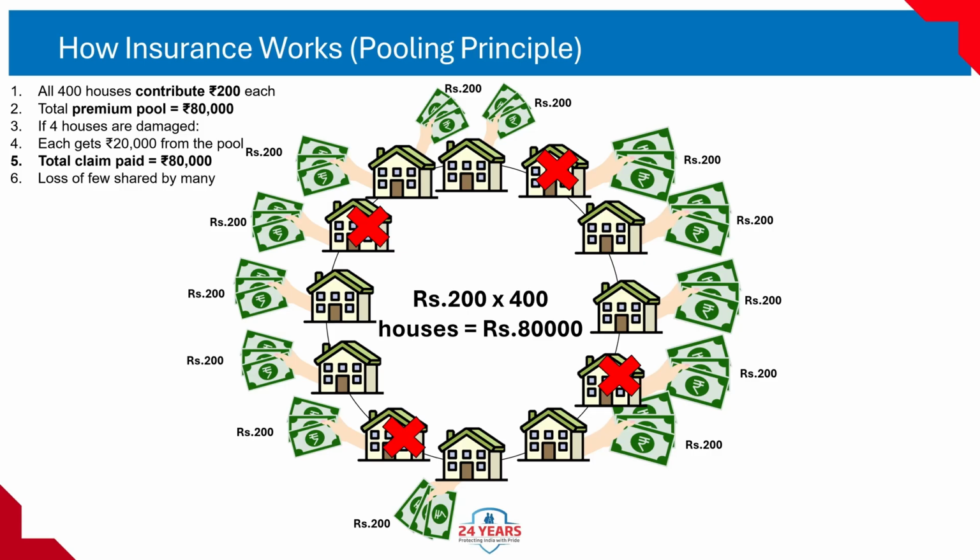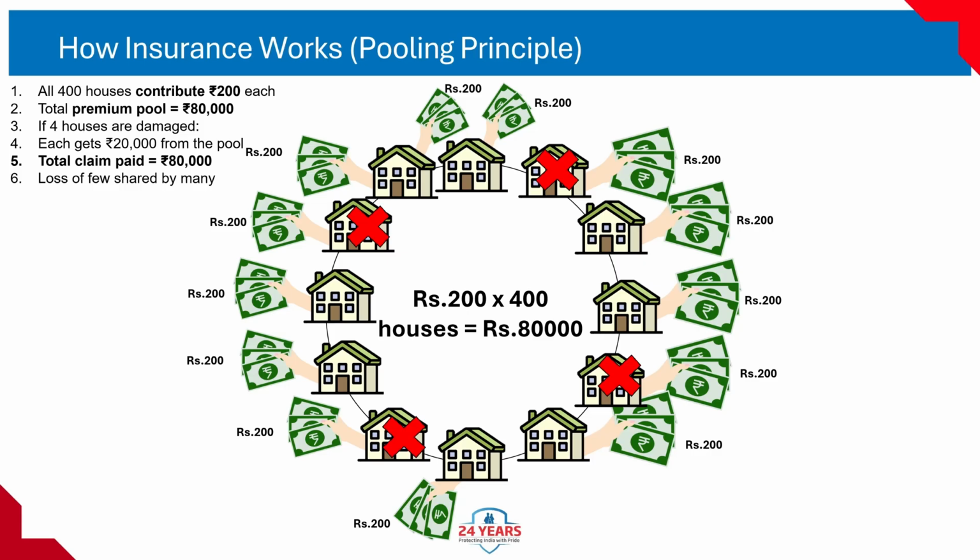4. What this proves. Loss of a few is shared by many. No single homeowner has to bear the full 20,000 rupees loss. Instead, each person's small 200 rupees contribution protects the whole group. Even those who didn't suffer a loss still benefit because they have peace of mind knowing they're protected if something happens to them in the future.